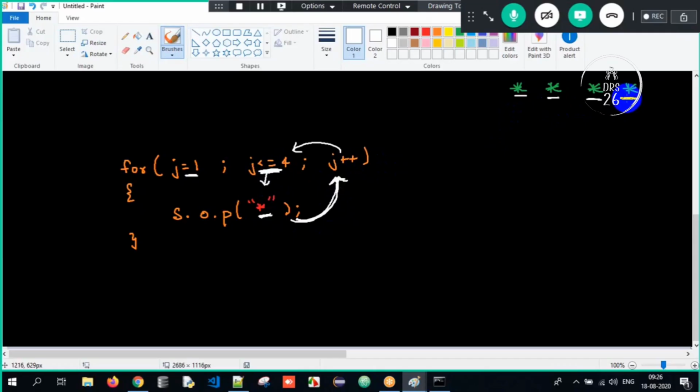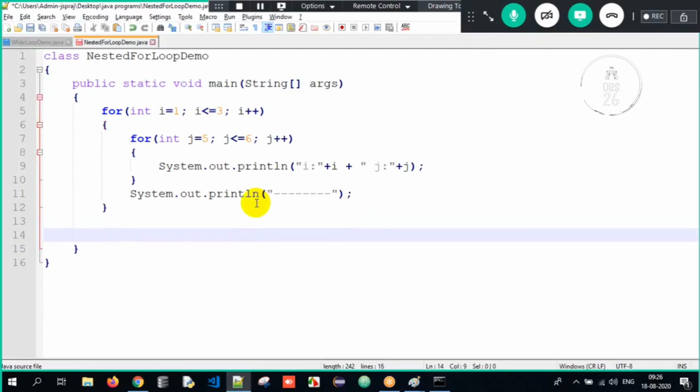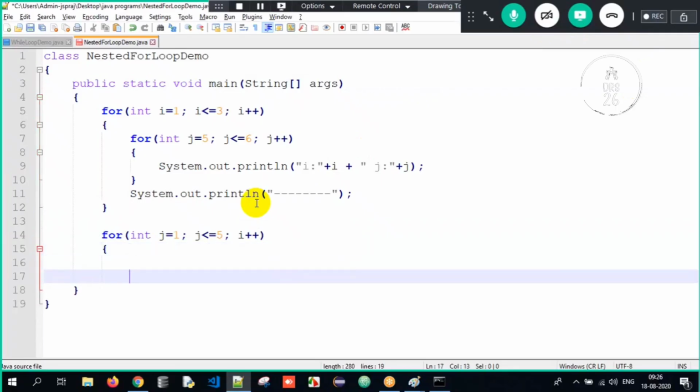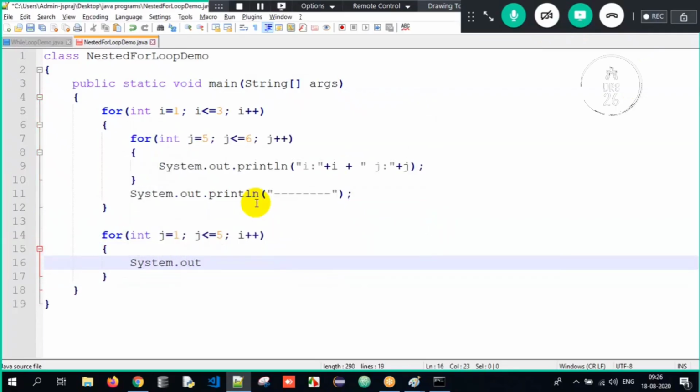Okay, what do I know? I know to print one complete row here. For example, for int j equals 1, j less than or equal to 5, j plus plus. Open curly braces, close. System dot out dot println. I'll write it as print because I want to print on the same line. I will print star here. That's it.